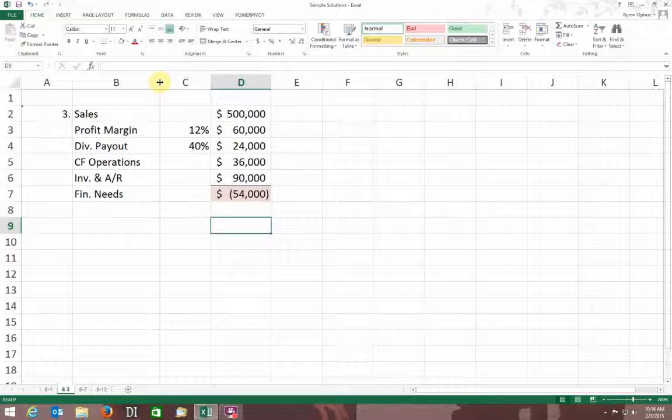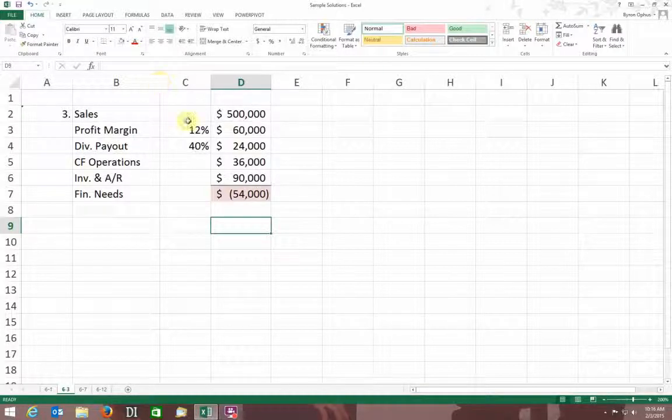To accommodate this sales level, the company has a steady profit margin of 12%. So profit margin of 12% means 12% of our sales, with a 40% dividend payout. How much external financing will Tobin Supplies Company have to seek? Assume there is no increase in liabilities other than that which will occur with the external financing. Okay?